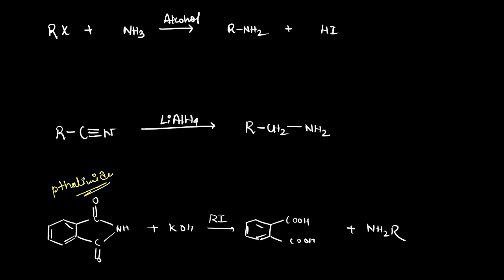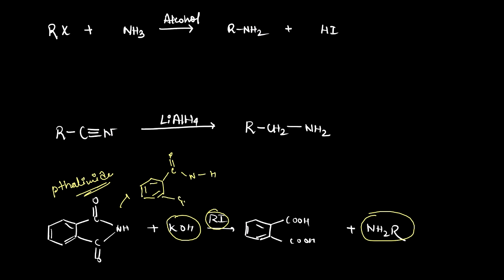Phthalimide we are using, in the presence of potassium hydroxide and RI, will convert into the corresponding amine. So how is this reaction happening actually? By adding potassium hydroxide, which means the base. And in the phthalimide, this hydrogen attached to nitrogen is the acidic hydrogen. How? Because if this hydrogen gets captured by the base, it will give you